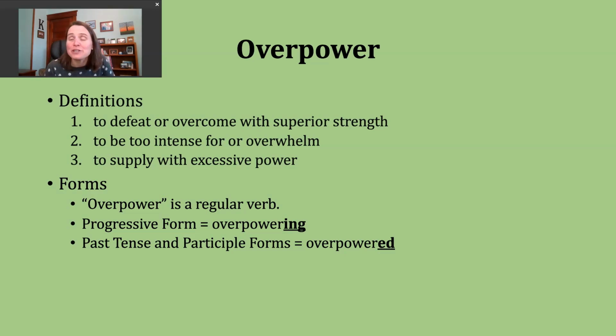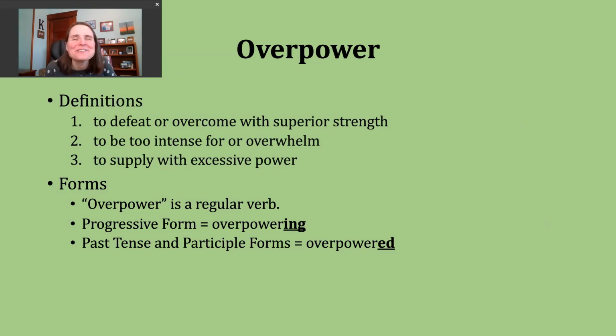A third way you might encounter overpower is used in connection with machines. This could be something that's mechanical. Anytime we're supplying excessive power to that object, again, we might encounter this verb. And you'll notice our verb overpower here contains the prefix over, O-V-E-R, which can mean more than what is needed.